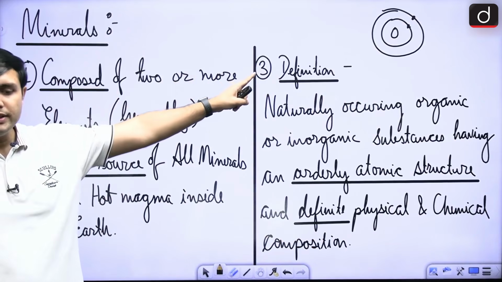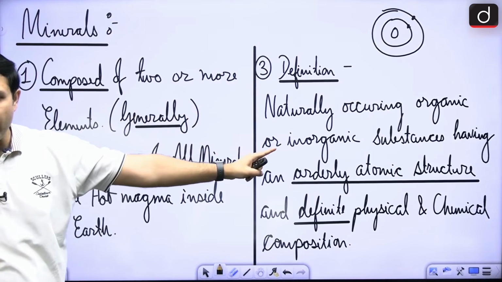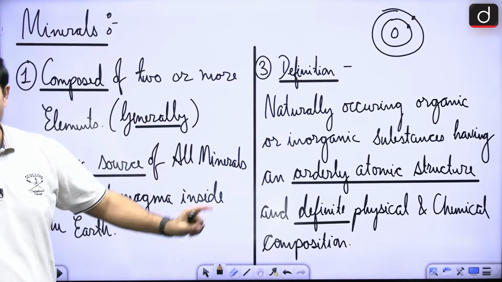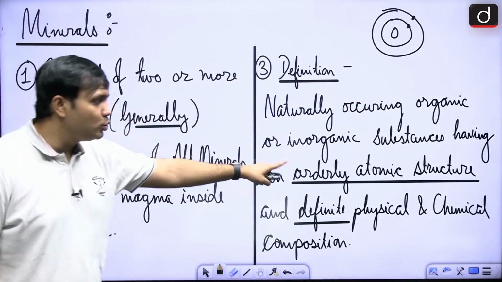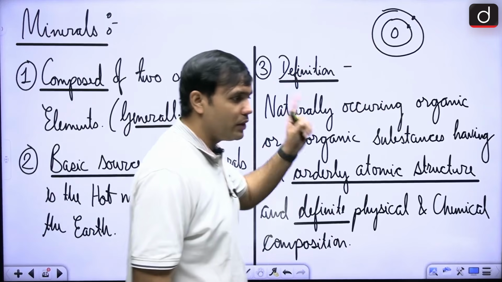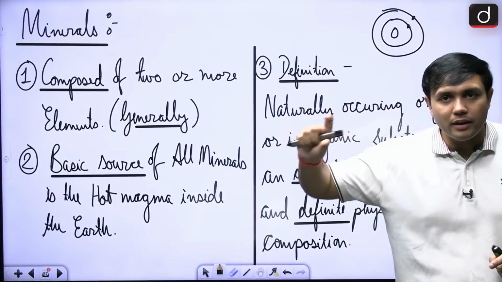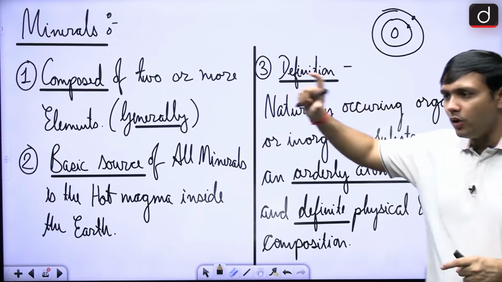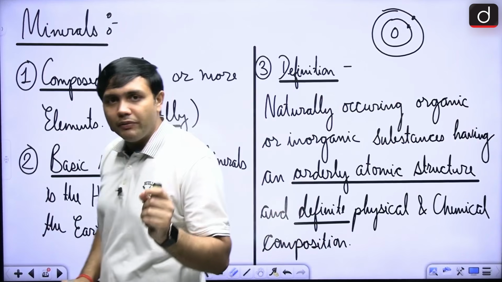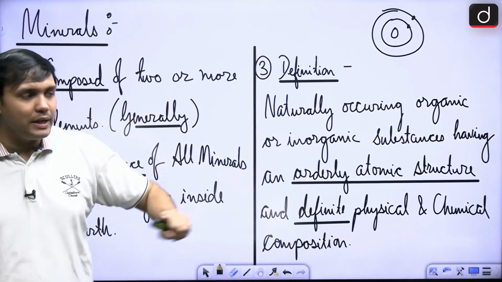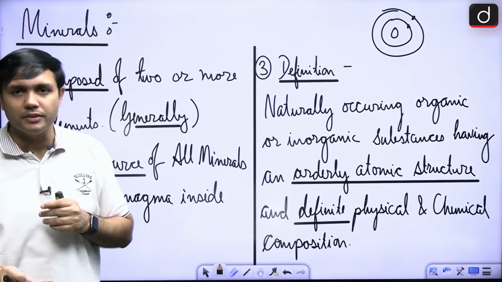Now, what is the characteristic of minerals? So, they have an orderly atomic structure and definite physical and chemical composition. This is a crucial aspect that you will have to remember in comparison to rocks. It can come as a statement asking which of these have an orderly atomic structure and definite physical and chemical composition, because it is here that you will find the differentiation between rocks and minerals, right?